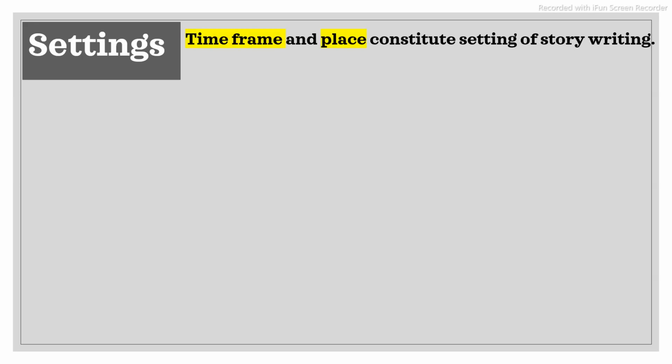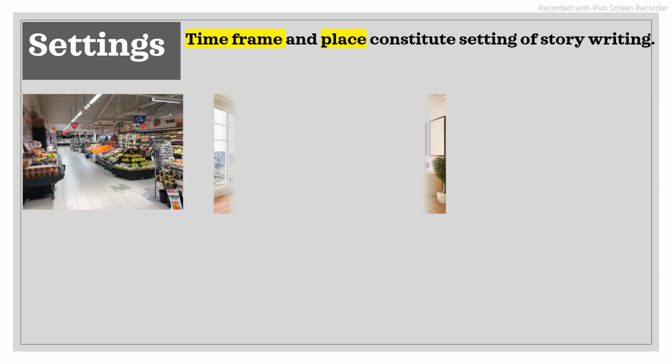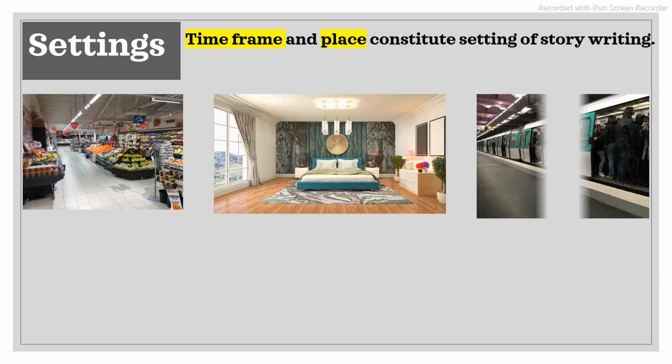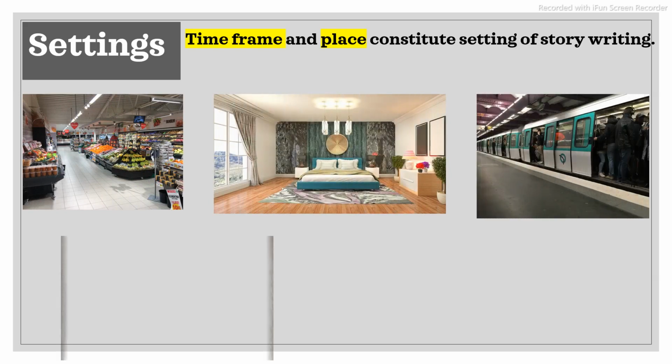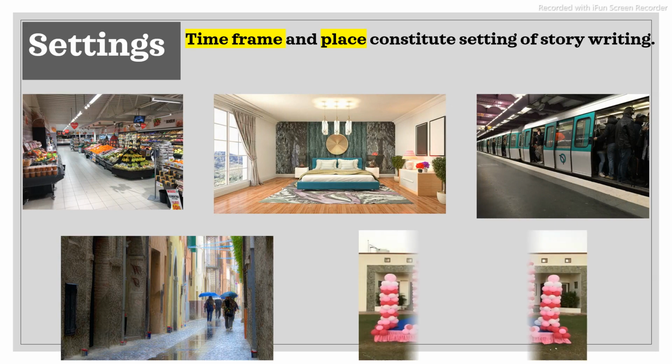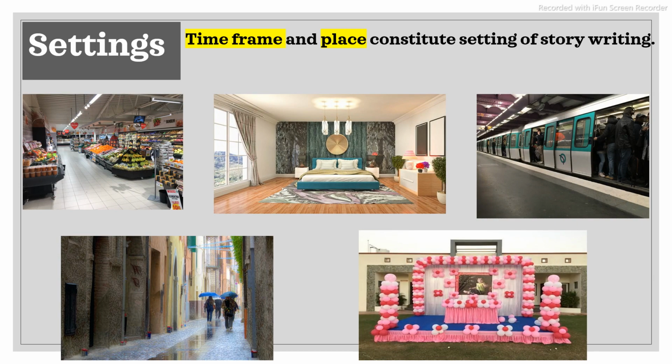Now next comes the setting. So time frame and place constitute the setting of the story, and the setting is often decorated with descriptions of scenes such as a supermarket, bedroom, crowded metro train, or drizzling evening, or birthday party, again an unlimited list. These descriptions are very important to make the reader immerse in the plot.